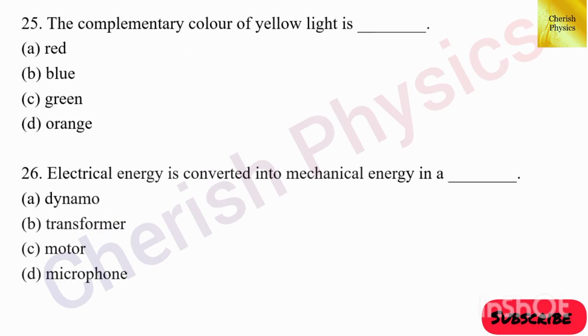25th question. The complementary color of yellow light is dash. The answer is option B, blue. 26th question. Electrical energy is converted into mechanical energy in a dash. The answer is option C, motor.